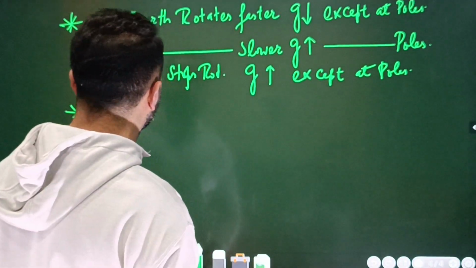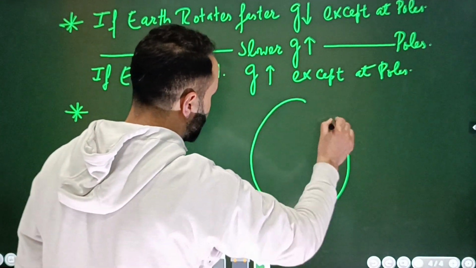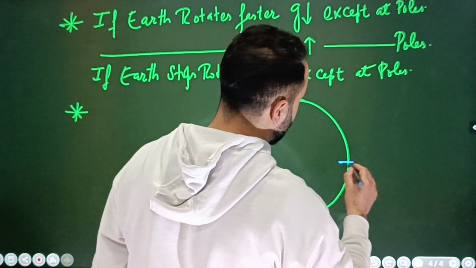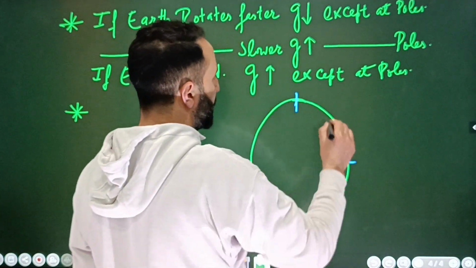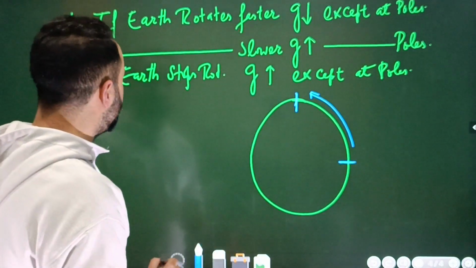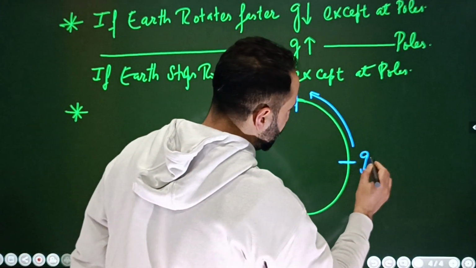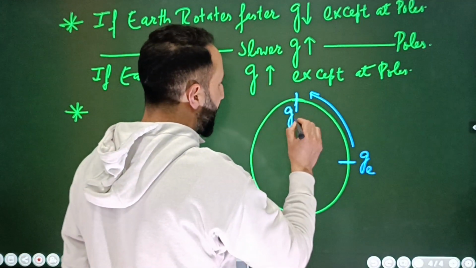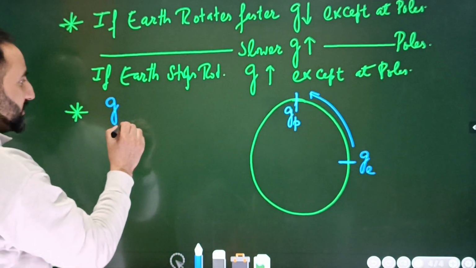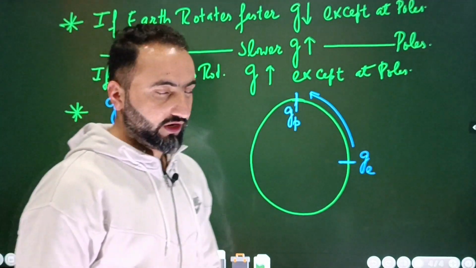तो उसके लिए हम क्या करेंगे बेटा? यहाँ ध्यान दीजिए बेटा. So what I will do is this. For example, this is Earth. Suppose that this is Earth. So this is the equator. ठीक. So this is the poles. A person goes from equator to the poles. Okay. So what I will write down is this. Acceleration due to gravity at the equator is GE. Acceleration due to gravity at the poles is GP. ठीक है ना बेटा? First of all, आपको क्या याद रखना है बेटा? GP is greater than the acceleration due to gravity at the equator.